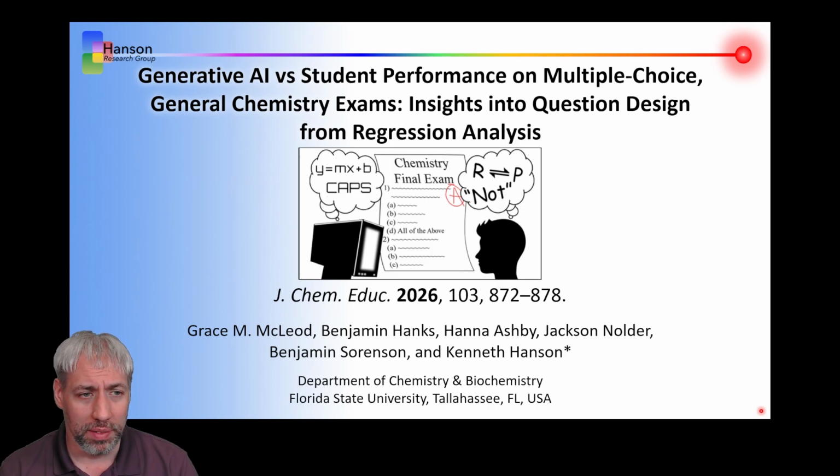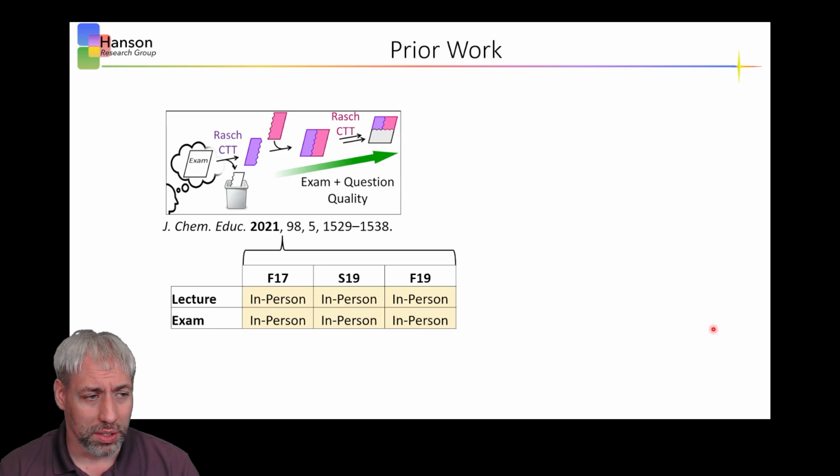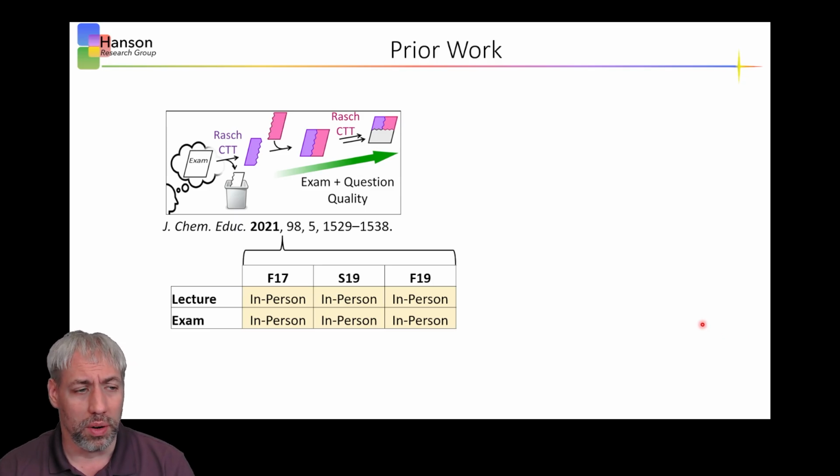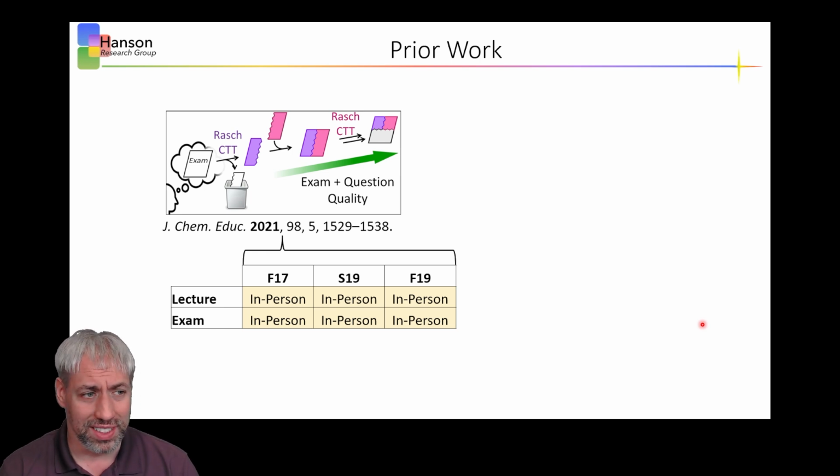Before diving into the actual paper, we have to give a little bit of history behind this process, because this has actually been a 10-year journey in understanding and making exams better. Looking back at our original effort, it started almost a decade ago, in 2017, when I started to do test analysis. The idea was to use Rasch analysis combined with classical testing theory to analyze and make exams better. Across three semesters of data, we did that, and we improved our exams progressively.